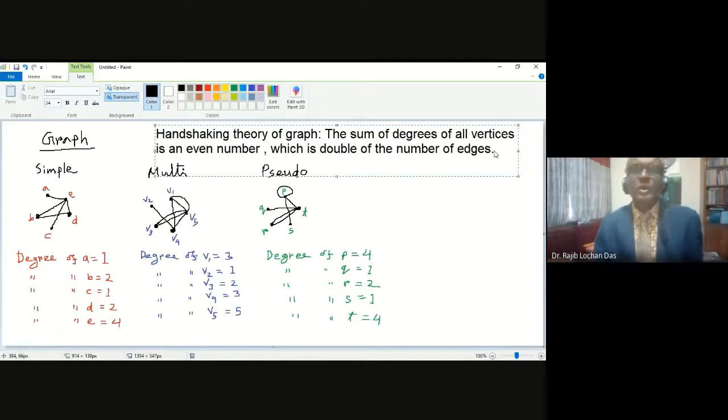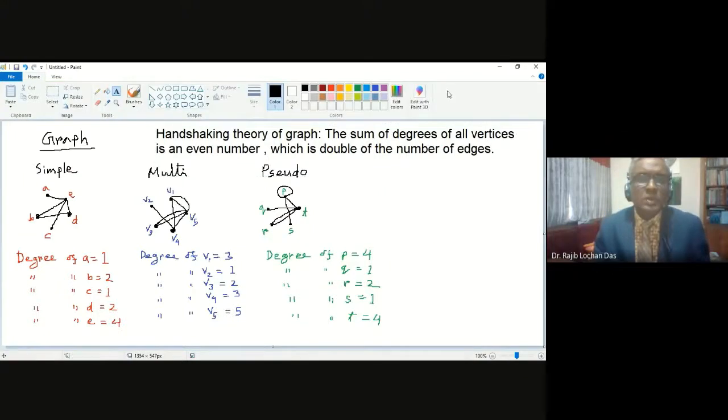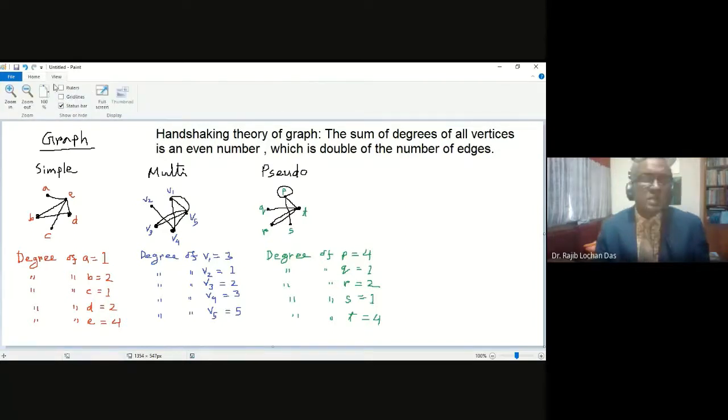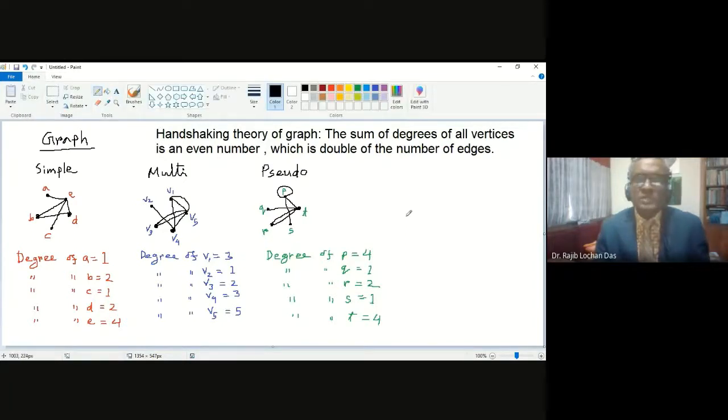So in mathematical form, we can write the sum of degrees. Sum of degrees means the summation symbol, then degree of V. Capital V means the set of all vertices, not one single vertex.